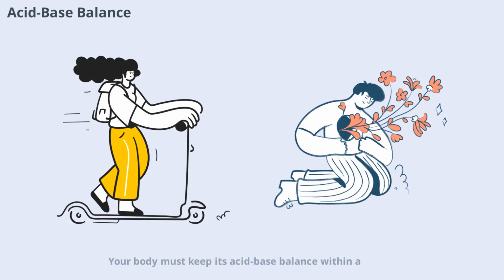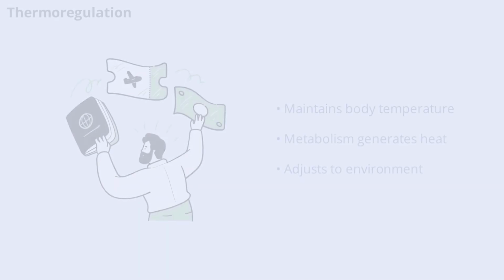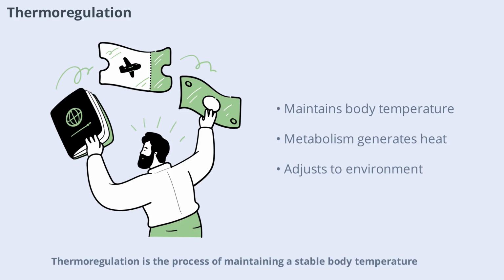Your body must keep its acid-base balance within a tight range for enzymes and cells to work properly. Metabolic reactions produce acids, but your lungs and kidneys help remove them. This ongoing process is a great example of how metabolism and homeostasis are intertwined. Thermoregulation is the process of maintaining a stable body temperature. Your metabolism generates heat as a byproduct of chemical reactions. When you're too hot or cold, your body adjusts metabolic activity to restore the right temperature. This is another key aspect of homeostasis.